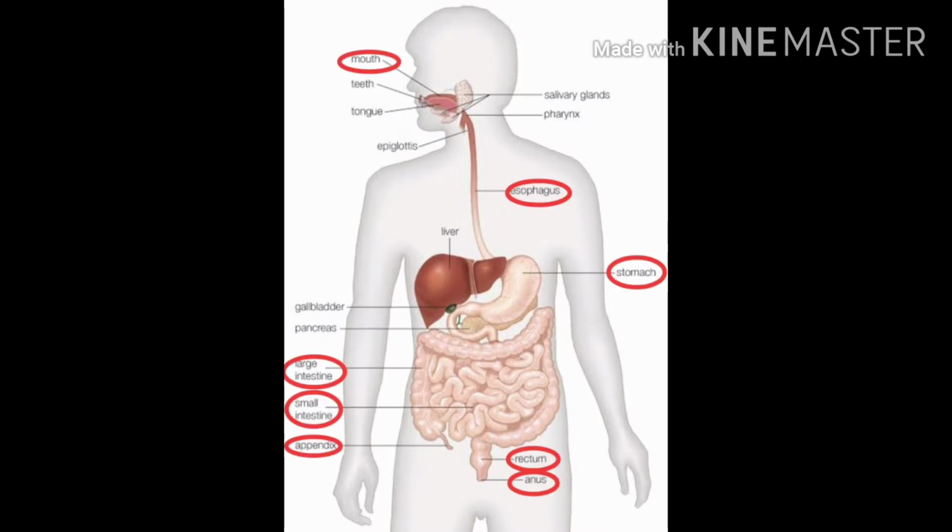Now you may ask, what about the other organs given in the picture, like teeth, tongue, epiglottis, salivary gland, pharynx, gallbladder, liver, and pancreas? These are accessory digestive organs which help in the process of digestion. The digestive tract starts from the mouth and ends with the anus. This tract is also called the alimentary canal or gastrointestinal tract.